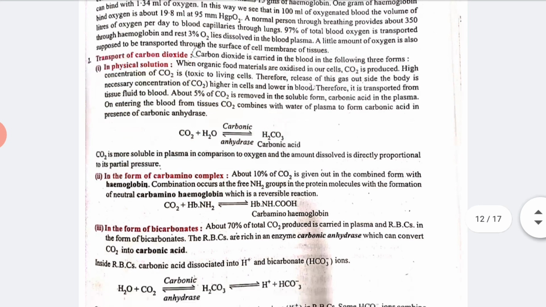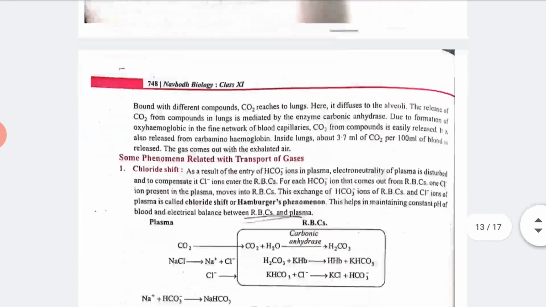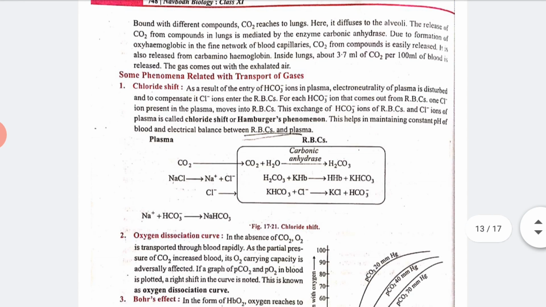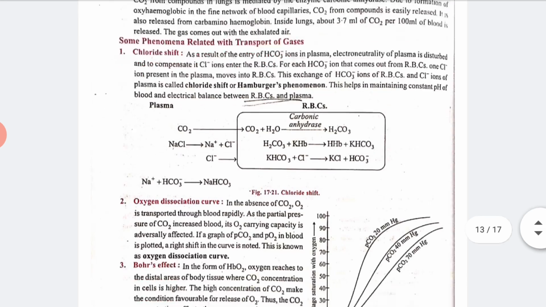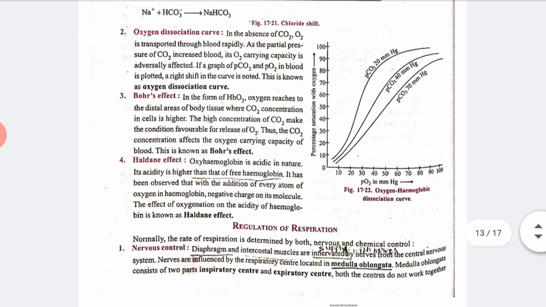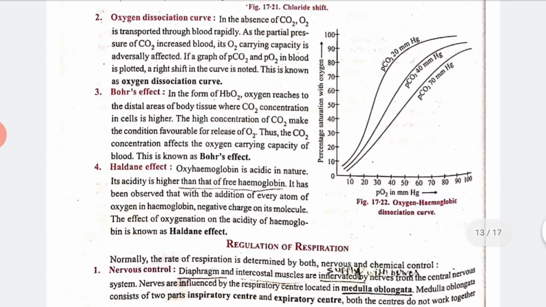Various processes are given here, and some phenomena related to the transport of gases, like the chloride shift, the oxygen dissociation curve, how it shows the curve, right? And Bohr's effect and Haldane effect. All these things are given, you can read them in your book.